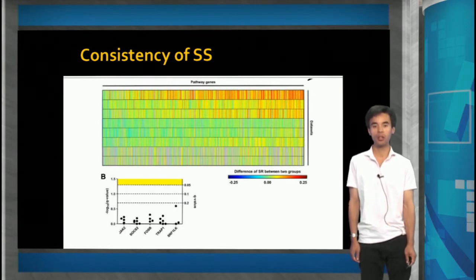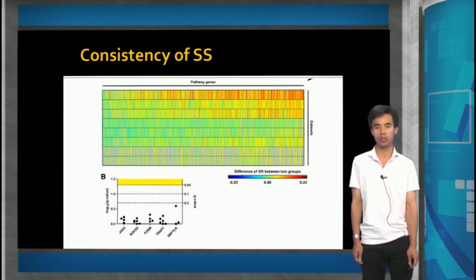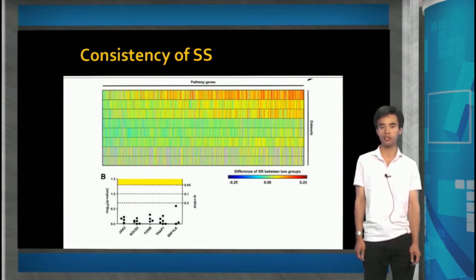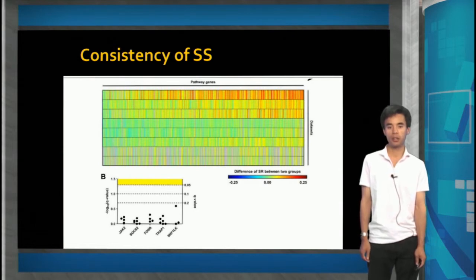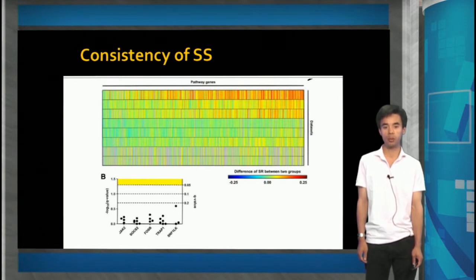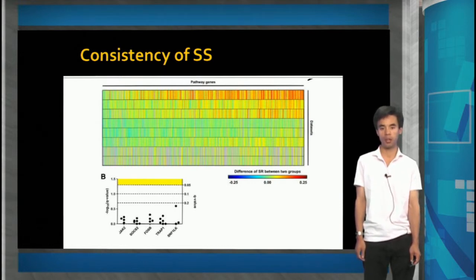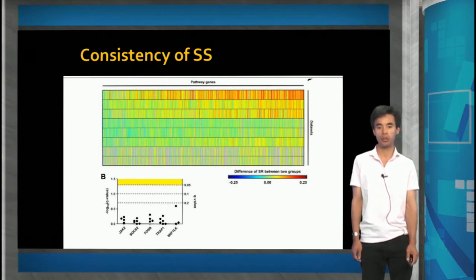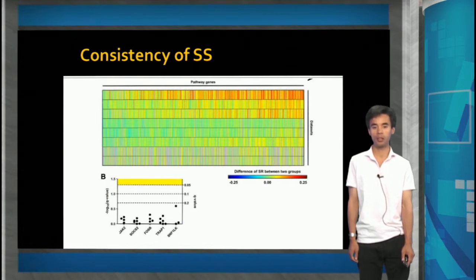Next, we checked the consistency of SS, because consistency has been a major issue of research using microarray results. As can be seen in this figure, the pattern of SS was maintained consistently even in research performed independently with different microarray platforms. We selected the top 5 genes with the largest SS and then tried in vitro validation. Before that, the top 5 genes were found to be expressed at a similar level between tamoxifen response and resistant patient groups in all available datasets we used.